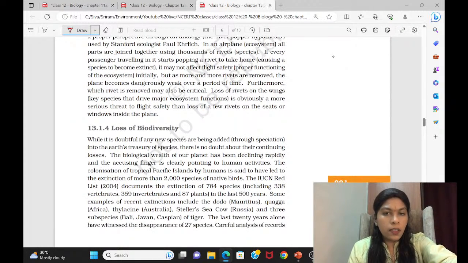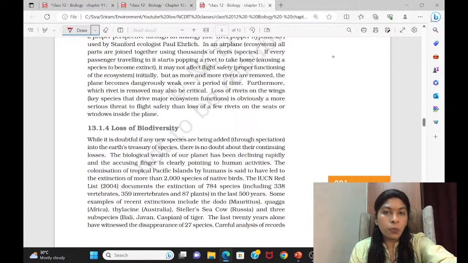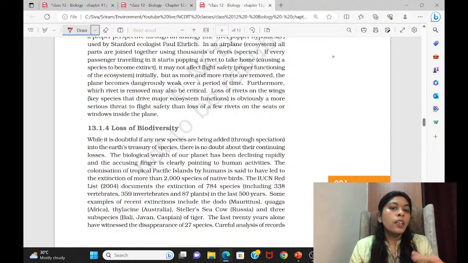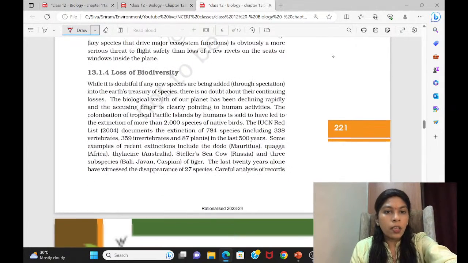That's it. They have not given much information. Even in one of the lower classes' books, I have seen that they give many more details on the importance of biodiversity. We have a topic, biodiversity. Everywhere they give the reasons and the importance we can get from biodiversity. Yes. Then loss of biodiversity.